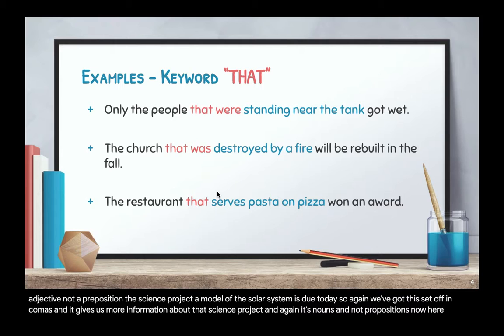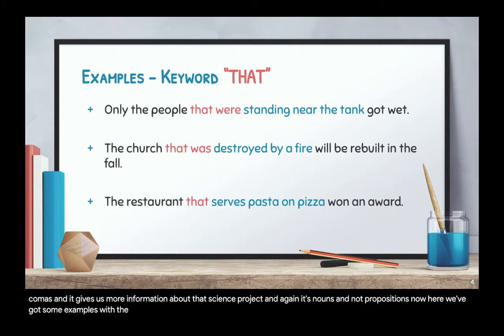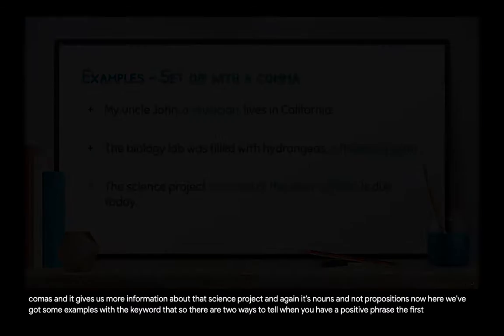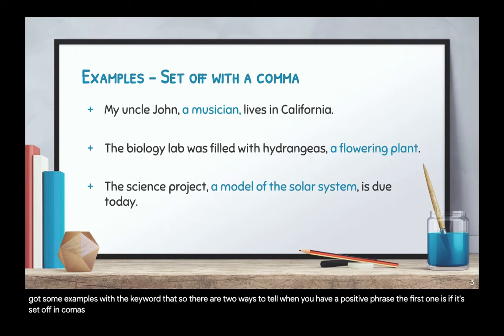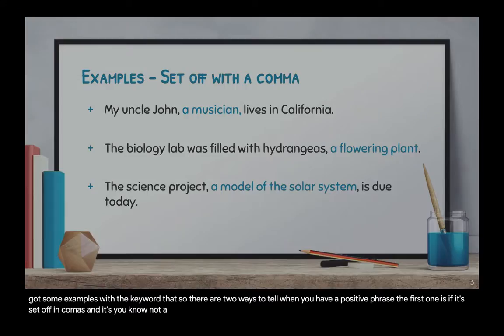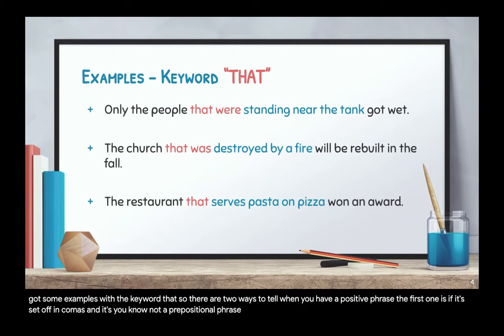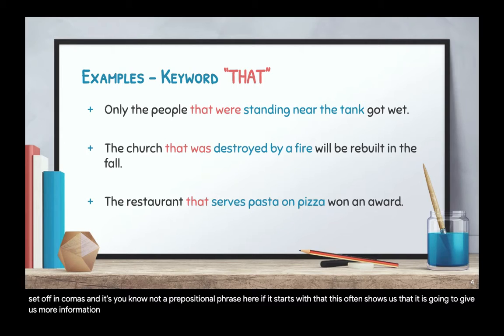Now here, we've got some examples with the keyword that. So there are two ways to tell when you have an appositive phrase. The first one is if it's set off in commas and it's not a prepositional phrase. Here, if it starts with that, this often shows us that it is going to give us more information about a noun. Not always, but sometimes. And I'll show you examples of both.